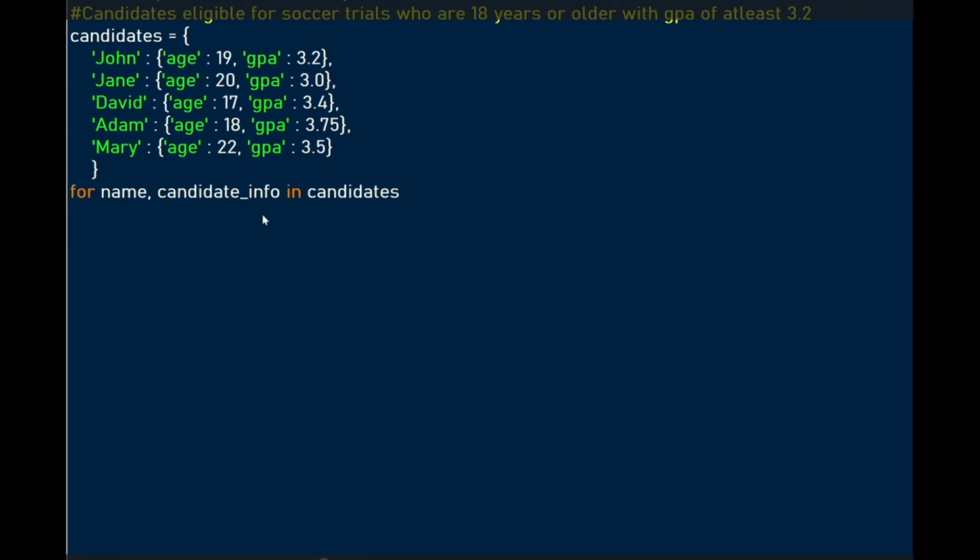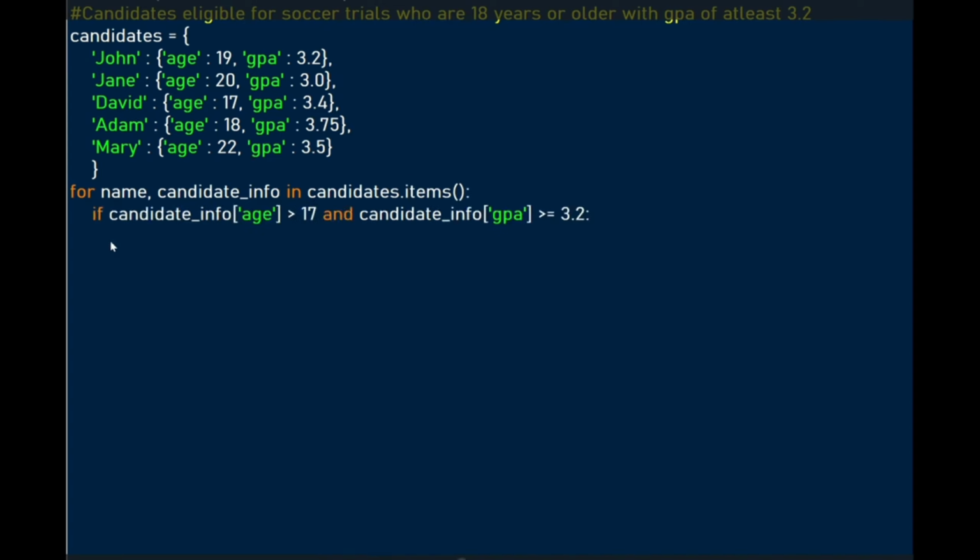Then candidate info, these are the values, so it's a key value pair for the dictionary. So candidate info, we're talking about the age and GPA, which is another dictionary here, which is a key value pair. So that's how we start our for loop, and we want to loop through these items.